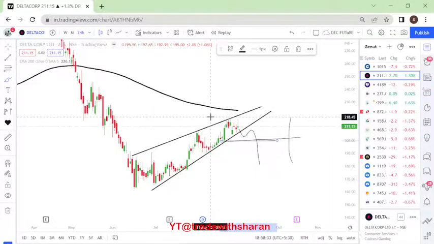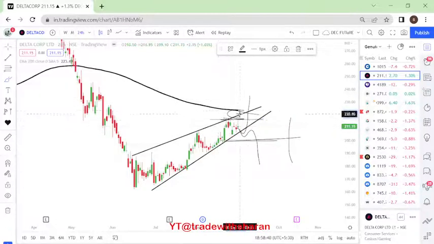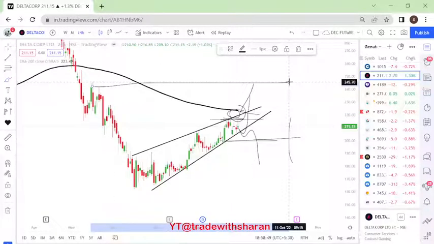Exactly at 200 levels will be a stop loss, and here if it sustains and starts moving up, this should be. So both the things are confluencing, the pattern plus your moving averages are confluencing, plus higher top, higher bottom. So if it goes above this, then we should get our good targets in the coming days. This is about Delta Corp.